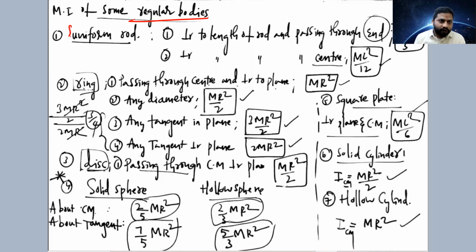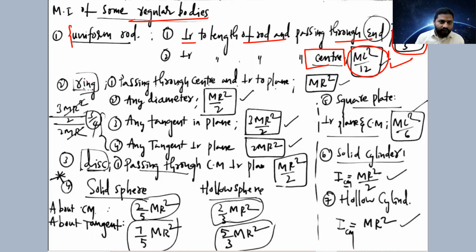If it is a uniform rod, perpendicular to the length of the rod and passing through the end, it is ml square by 3. If perpendicular to the length of the rod and passing through the center, it is ml square by 12. I hope you remember this is what we have derived: ml square by 3 and ml square by 12.